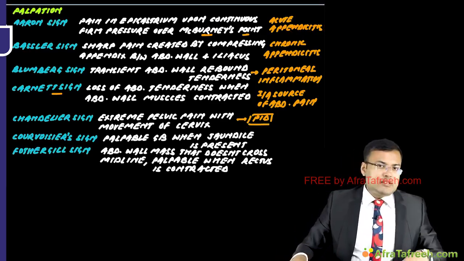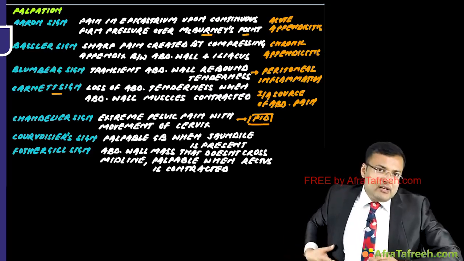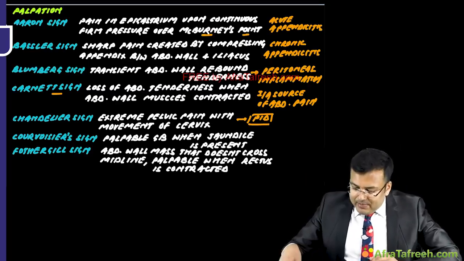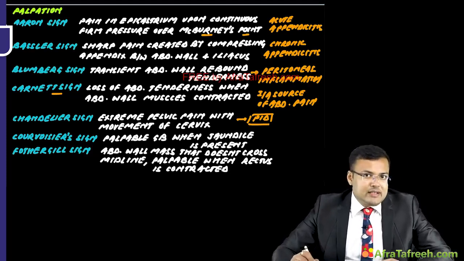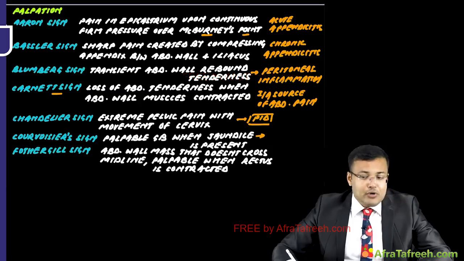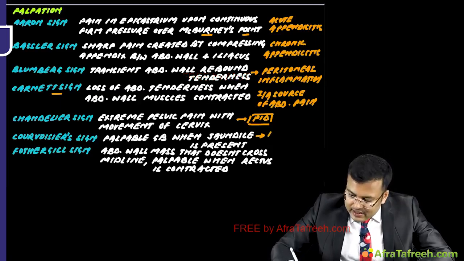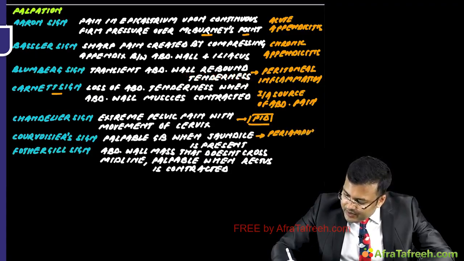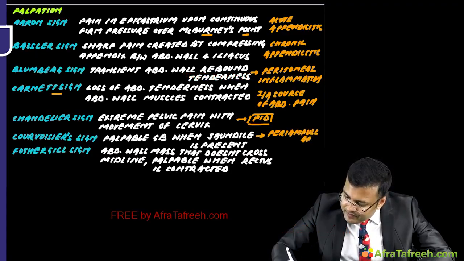What is the Courvoisier sign? There is palpable gallbladder when jaundice is present. And obviously, this sign is positive when patient is having periampullary mass. So, Courvoisier sign is positive when patient is having periampullary mass.